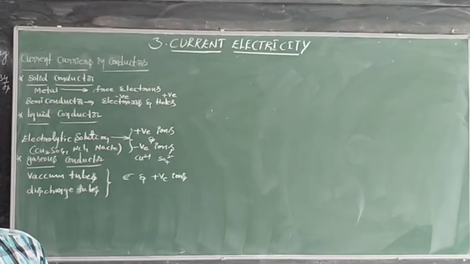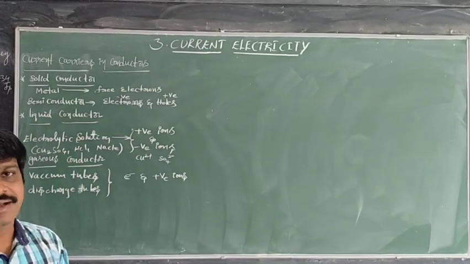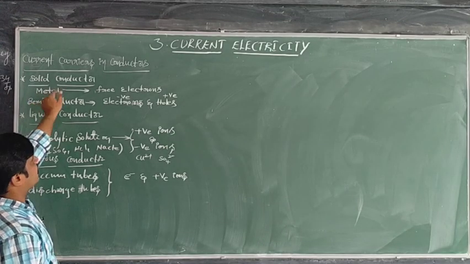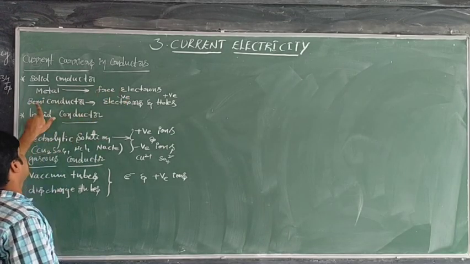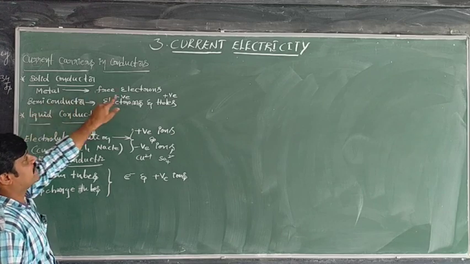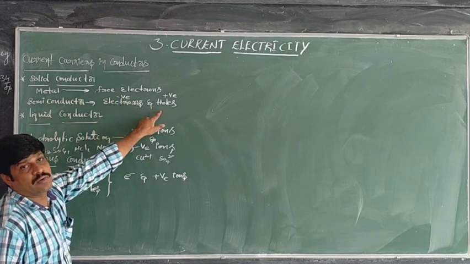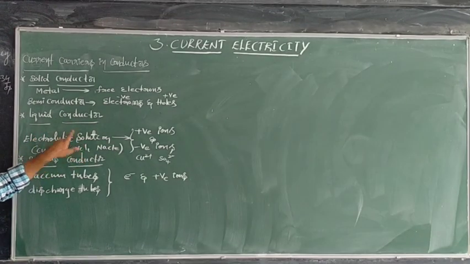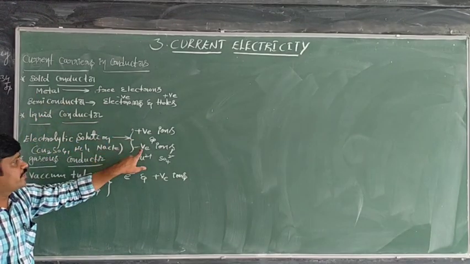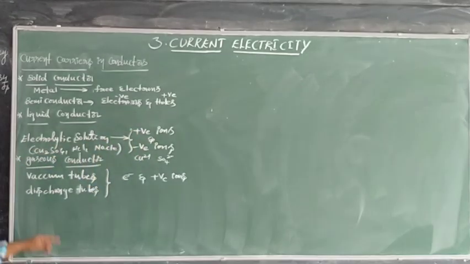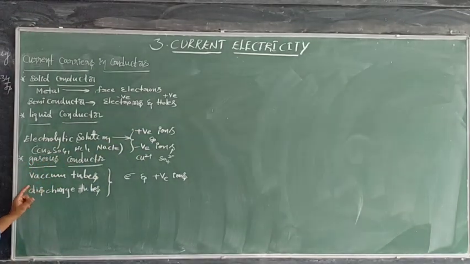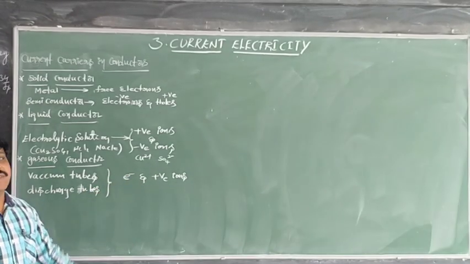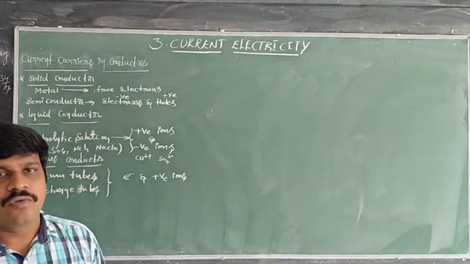electric current. In conductors, for electric current to exist, free electrons must flow. In semiconductors, electrons and holes must flow. For electric current from an electrolytic solution, positive and negative ions must flow. In gaseous conductors, electrons and positive charges must flow.